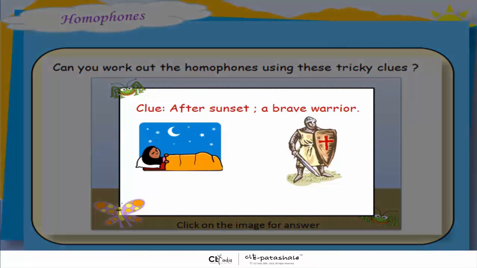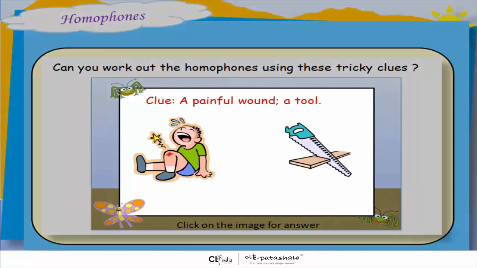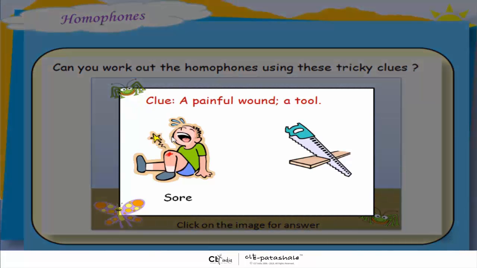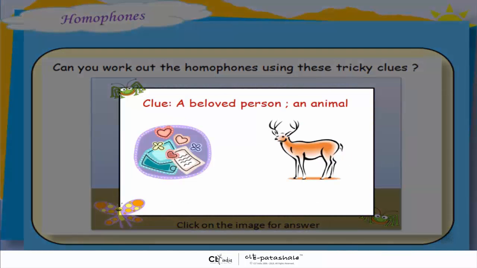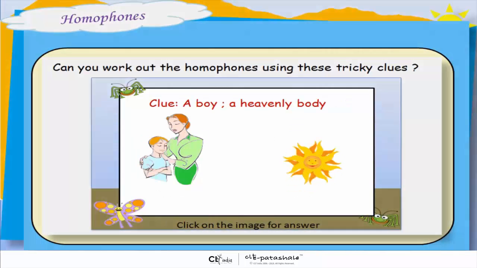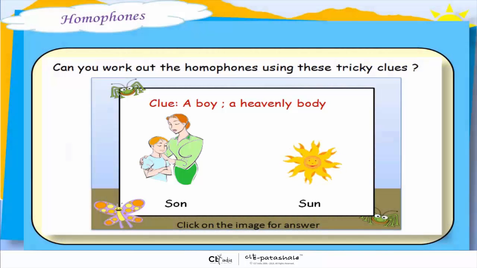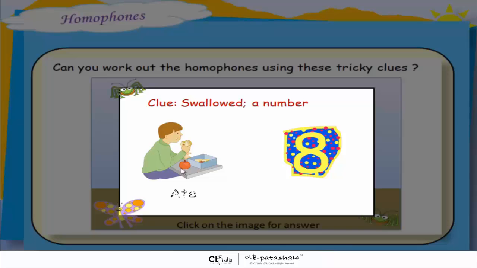After sunset sounds like a brave warrior. Night and knight. A painful wound sounds like a tool. Sore and saw. A beloved person sounds like an animal. Dear and deer. A boy sounds like a heavenly body. Son and sun. Swallowed sounds like a number. Ate and 8.